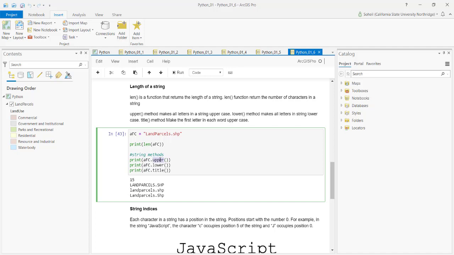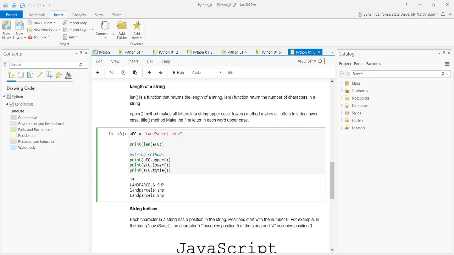Upper is a method of strings. It changes strings for us into all uppercase, and I get all uppercase LAND PARCELS.SHAPE. Same with all lowercase. It's a method. The name is lower, and how it works: the name of the variable, which is a string, dot lower, open and close parentheses.